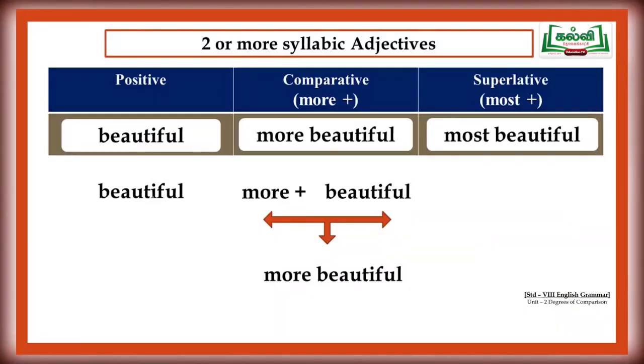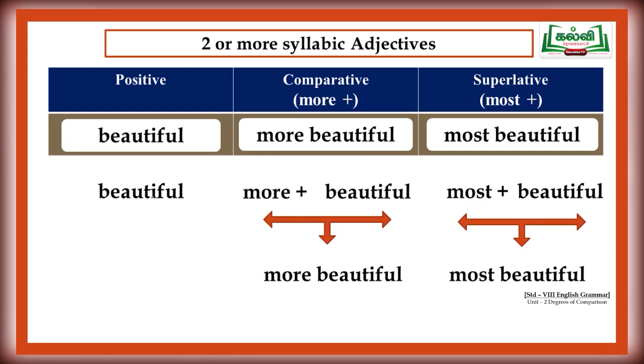In the beginning of the word, we add more plus beautiful: more beautiful. For the superlative degree, we add most plus beautiful: most beautiful. So, we get beautiful, more beautiful, most beautiful.